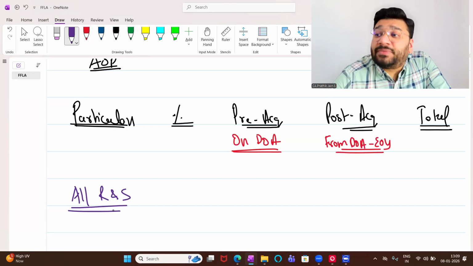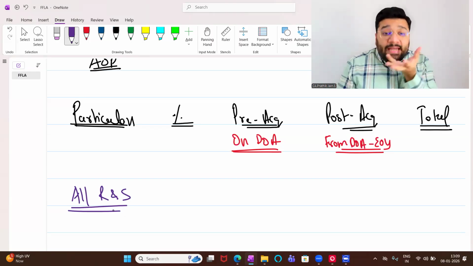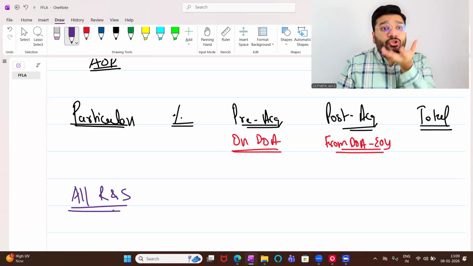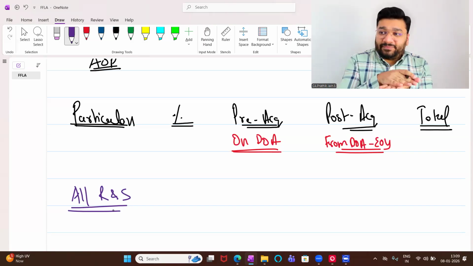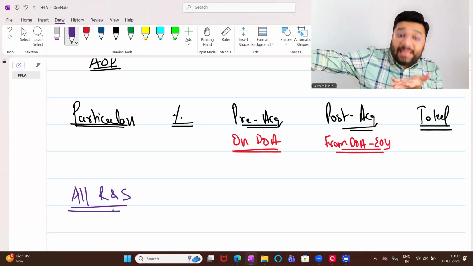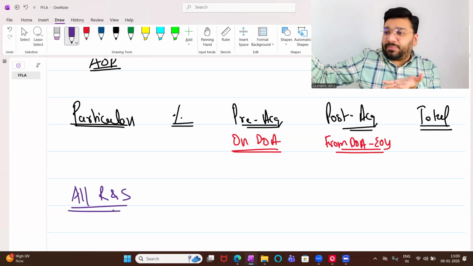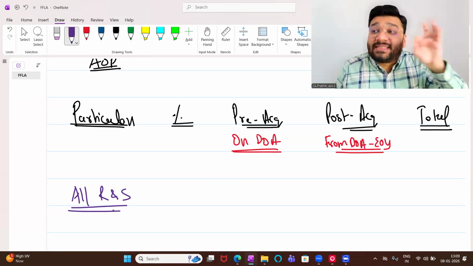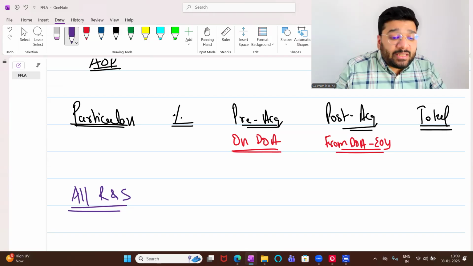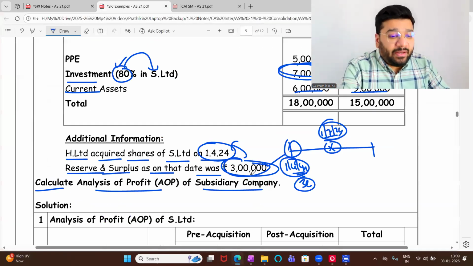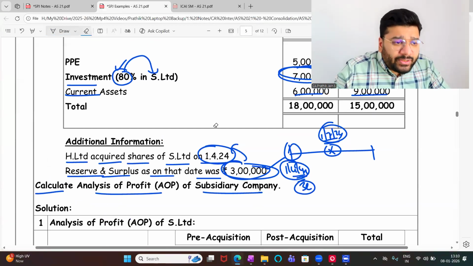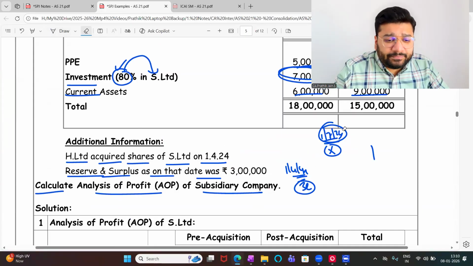We are going to prepare for the subsidiary. Why? Because the holding company is preparing the consolidated balance sheet, so my reserve and surplus I already have. I want to incorporate their net assets into my business, so I'm going to analyze their reserves and surplus. So all reserves and surplus of the subsidiary company.